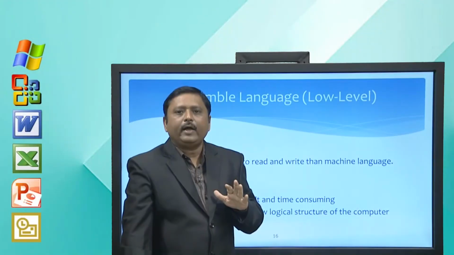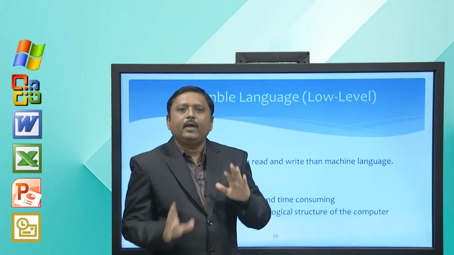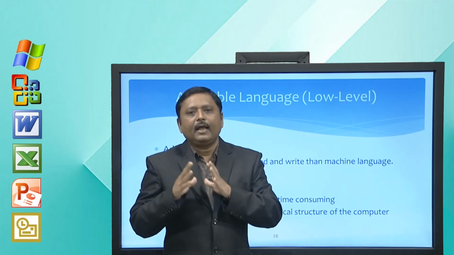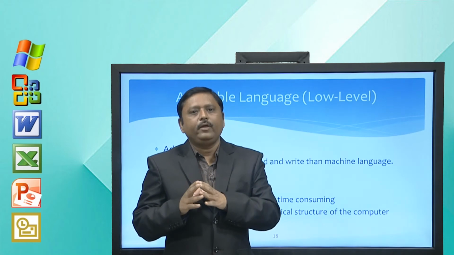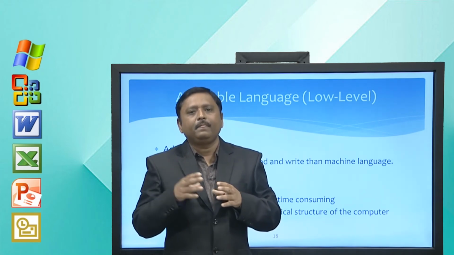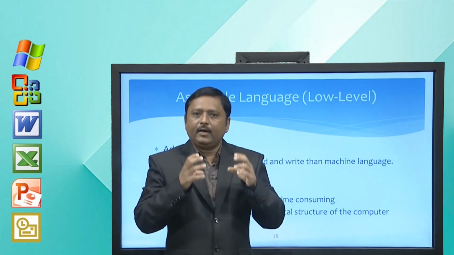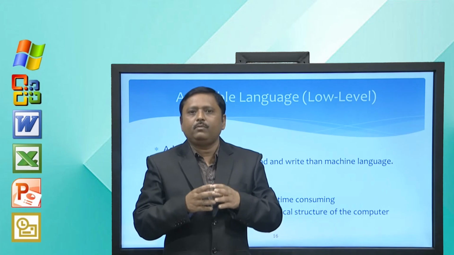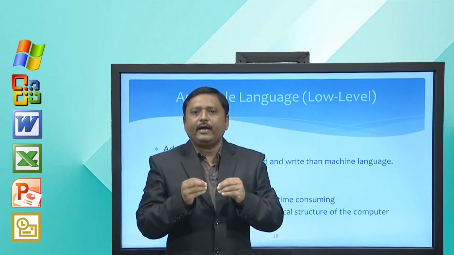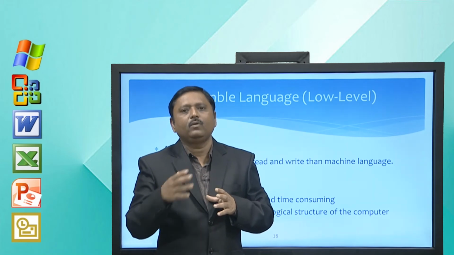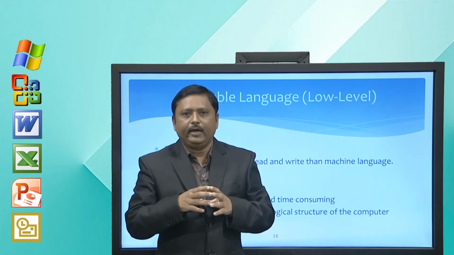Remember, we have to write system programs in either machine language or assembly language most of the time. You can also write your system program in a high level language, but for quicker and faster execution of the program, you must write your code in either assembly or machine level language.